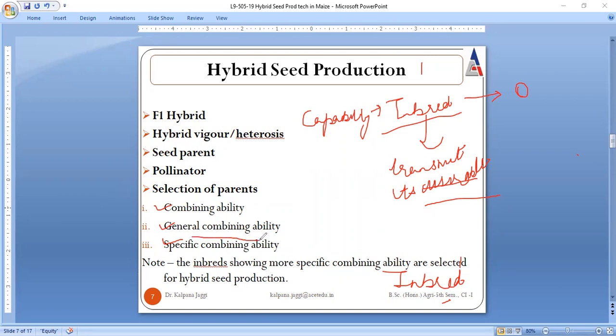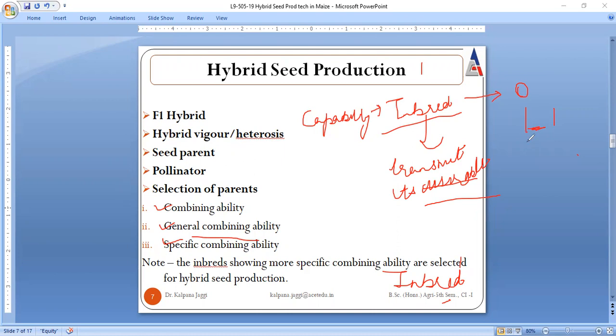And if the performance is between, say this is one inbred, this is two inbred, if the performance is between these two inbreds, then it is called a specific combining ability. That means it is capable of transferring its desirable traits, but that desirable trait is limited up to a specific value.